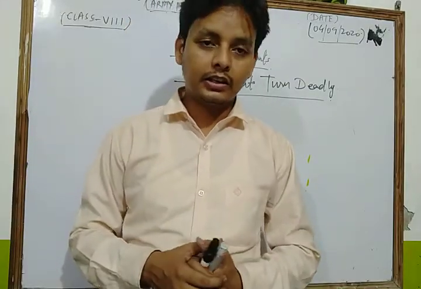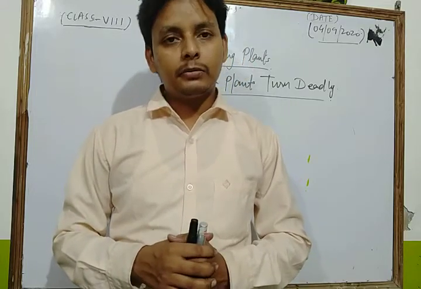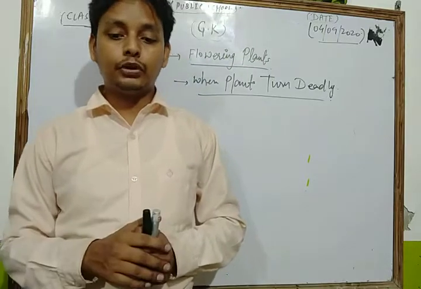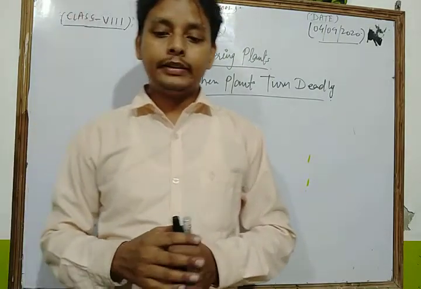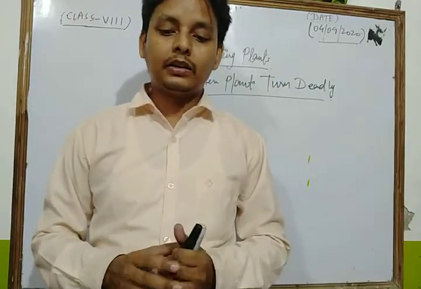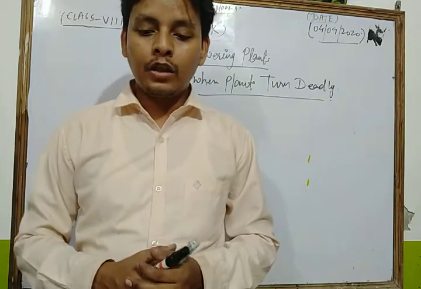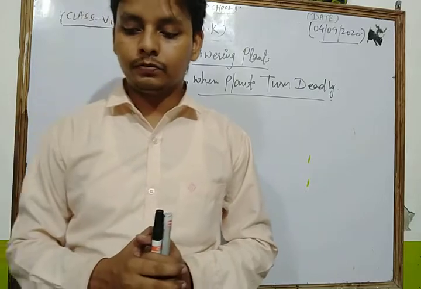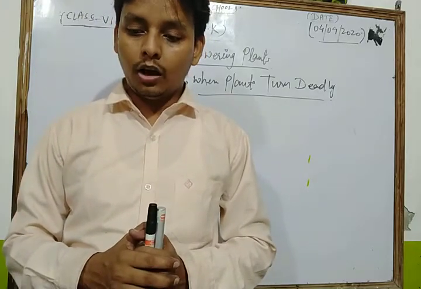Now we discuss the next plant. Listen carefully. This plant is very famous as a food. When it turns green, there is a possibility that it may contain solanine, which is a poison. This is known as the potato.